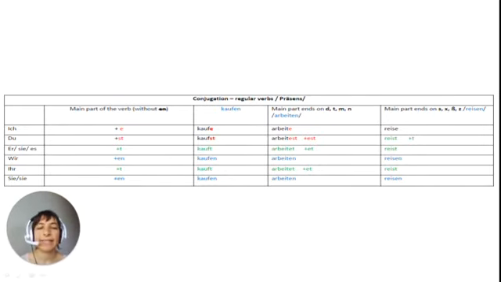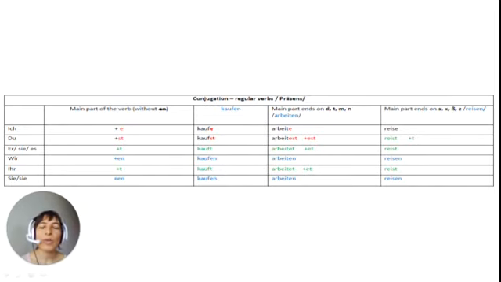Because we can't really say du arbeitst, right? Or er arbeitt. That's impossible. That's why you put another e. And so, ich arbeite, du arbeitest, er, sie, es arbeitet, wir arbeiten, ihr arbeitet, sie arbeiten. All is the same as kaufen, besides this e in the du and er, sie, es forms.